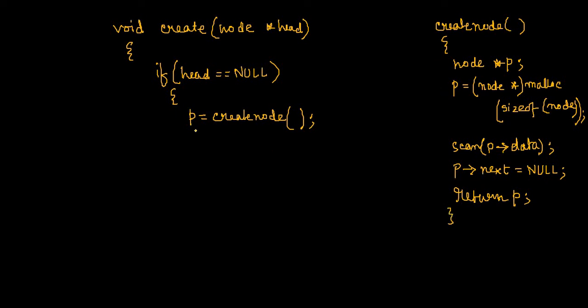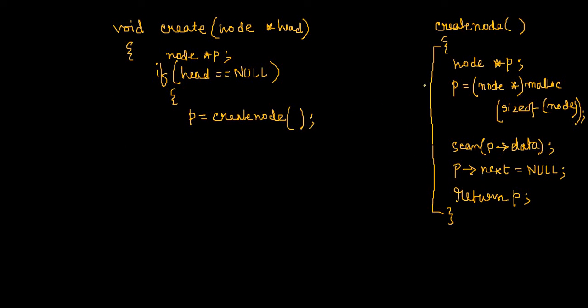So it has entered over here, P. So I must have a pointer P over here also. Don't mix up this P with this P. This P is within the create node function, and this P is within the create function. So the scope of this P is limited to the create node function, and the scope of this P is limited to the create function only.